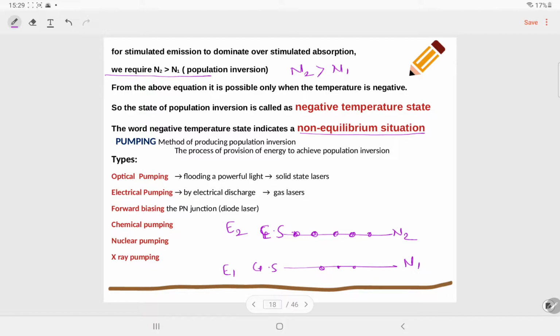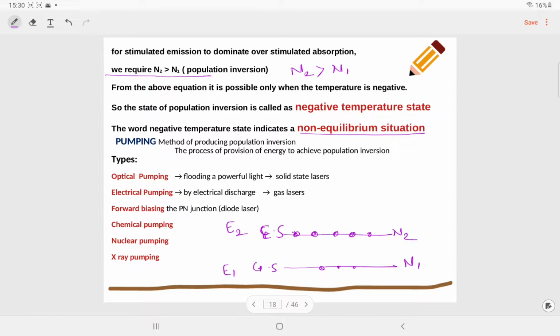So, the method of producing population inversion is pumping. Suppose we want to lift water from the ground floor to the third floor, we require some external energy source, just like we require a centrifugal pump. Similarly, if we want to achieve population inversion, we require some external pumping scheme, with the help of which we can achieve population inversion.